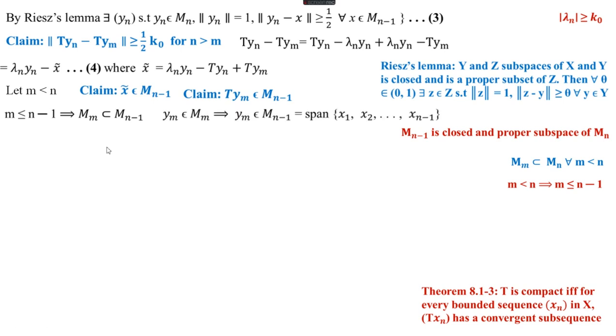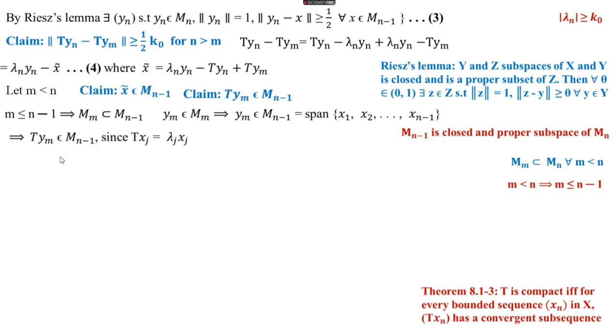Again, Ym belongs to Mm, that we know from the construction of the sequence. Ym belongs to Mm implies Ym belongs to Mn minus 1 because Mm is contained in Mn minus 1, and we know that Mn minus 1 is equal to span of x1, x2, etc., xn minus 1. That means this Ym is a linear combination of x1, x2, etc., xn minus 1. And actually we have to get Tym belongs to Mn minus 1. Here we get Ym belongs to Mn minus 1.